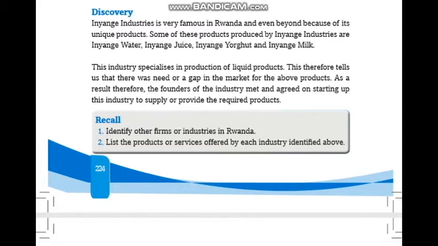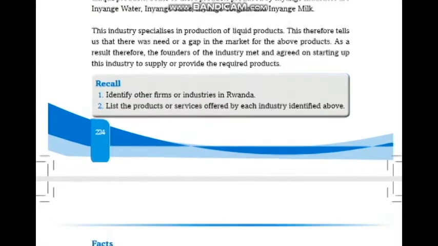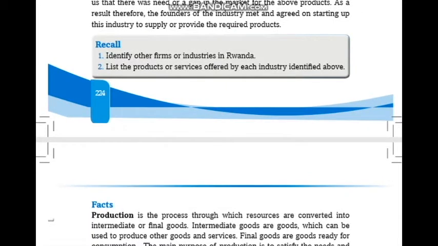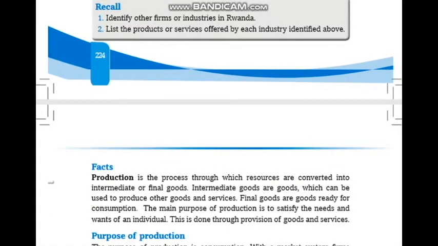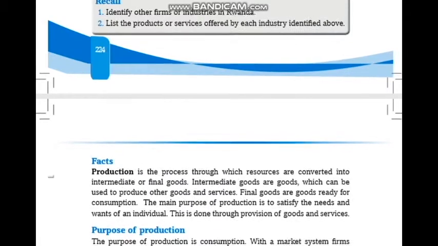As a result, the founders of the industry met and agreed on starting up this industry to supply the required products. As an exercise, identify other firms or industries in Rwanda and list the products or services offered by each industry identified.